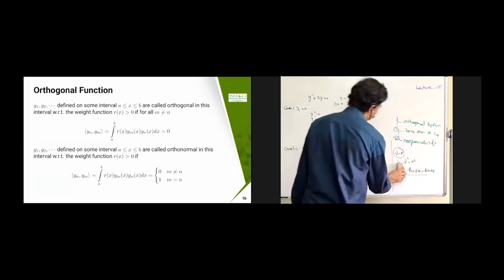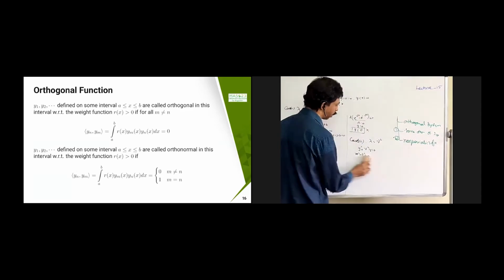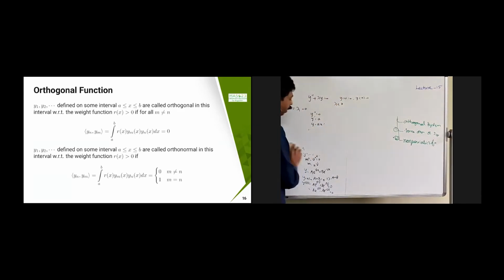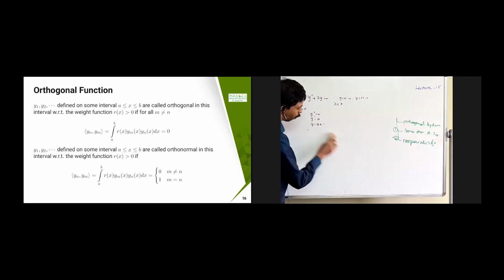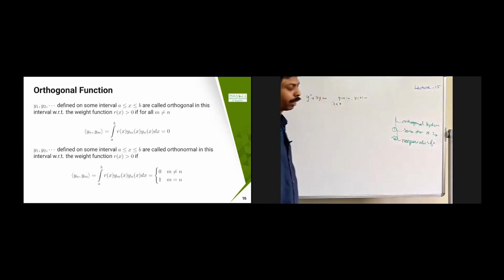In the last class we have discussed what an orthogonal system is. Two functions are said to be orthogonal if the inner product is 0, which is nothing but the integral on the interval a to b of f(x) and g(x) dx. If that becomes 0, then we say that it is orthogonal.